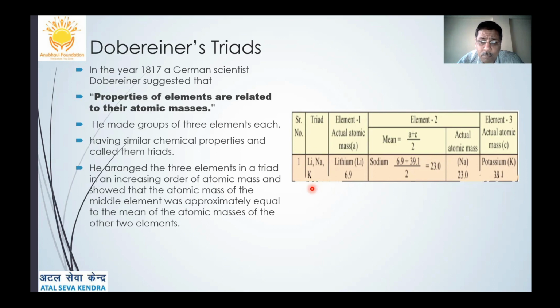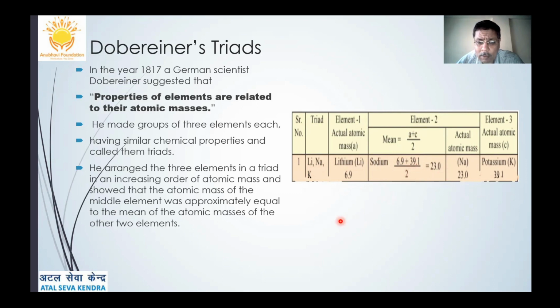Lithium has the atomic mass of around 6.9, sodium around 23, and potassium 39.1. When lithium, sodium, and potassium were arranged in the ascending order of atomic masses, the atomic mass of sodium was found to be the arithmetic mean of the masses of the other two elements. You can see that for sodium, 6.9 plus 39.1 upon 2, which is 46 upon 2,